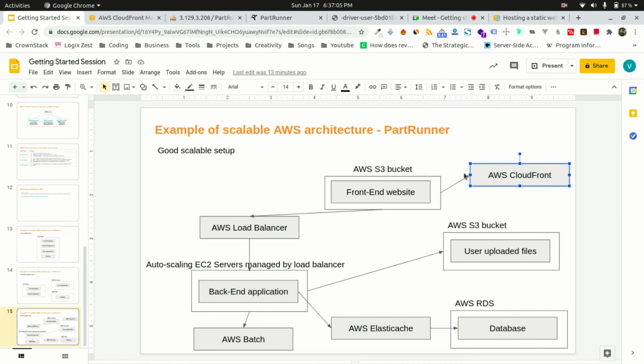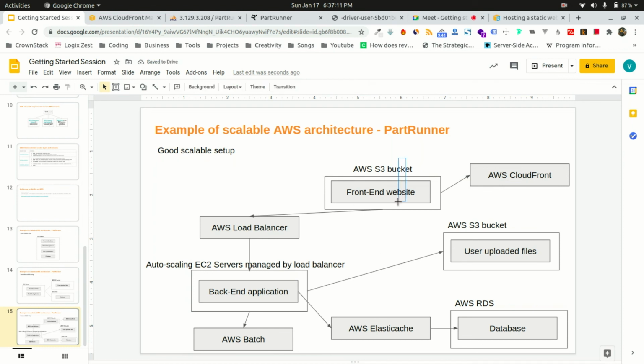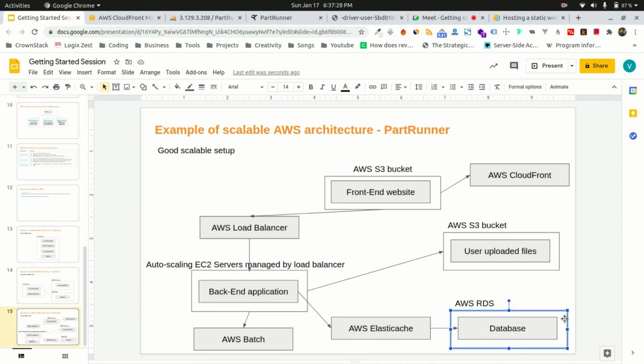So that's how I would have architected it, so that my front end is auto scalable. I don't care how many users are coming to my front end website. Amazon S3 will automatically scale up for me. I don't care how many requests I'm getting for my backend, because my load balancer and auto scaling EC2 servers are automatically handling that. My Amazon RDS is automatically handling my database.